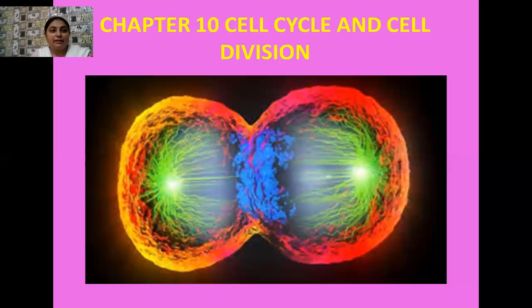One is the growth of the cell, where the number of cells as well as the size of the cell increases. And second is the replication of the DNA. You know that DNA acts as the hereditary material. So the DNA helix opens and makes replicas so that these new daughter DNAs can be distributed to the upcoming daughter cells.